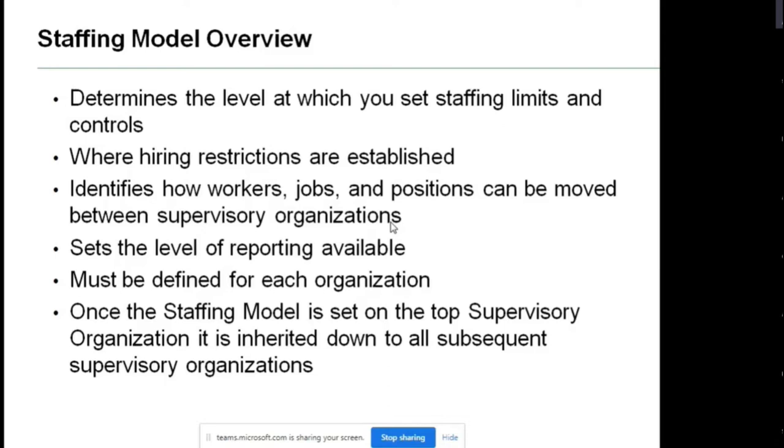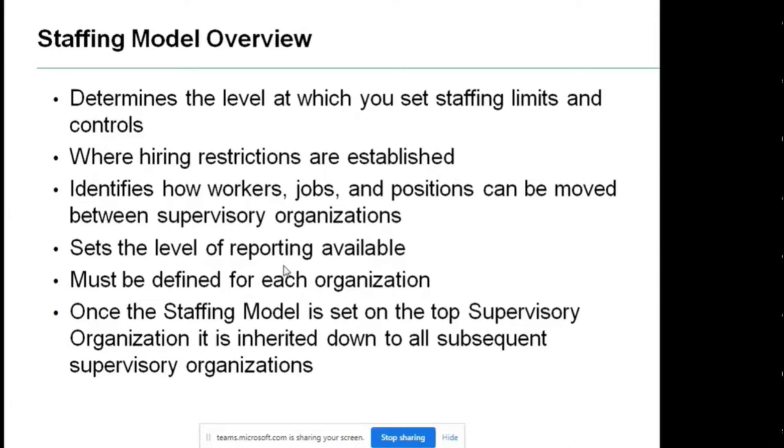The next point tells us it sets the level of reporting available. Even a staffing model will be setting the levels to make reporting easy. The next point says it must be defined for each organization. When we develop each and every supervisory organization, we have to mention under which staffing model it will be categorized. So when we create it, it becomes a step for us. Whenever we create a supervisory organization, we have to mention what the staffing model is. It becomes a mandatory or required field. That is what this point tells us.